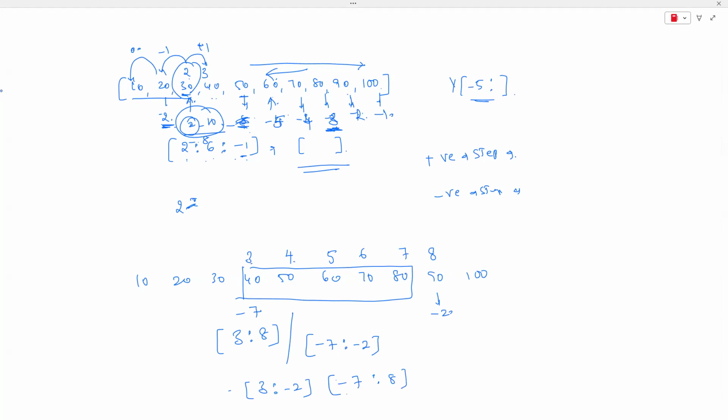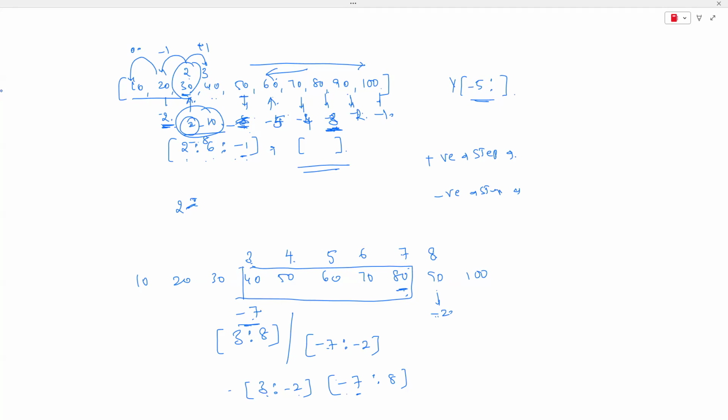See, 3:8 means index 3 to 7. -7:-2 means up to here. 3:-2 means start from 3 up to -2, excluding -2, same result. -7:8 means up to 8, up to here only. Understood now? Yes, sir. All 4 are the same.